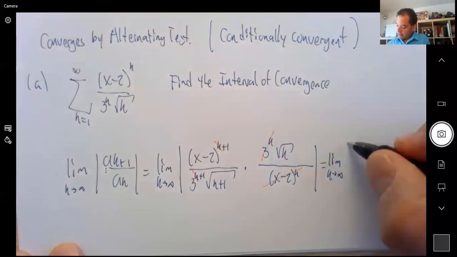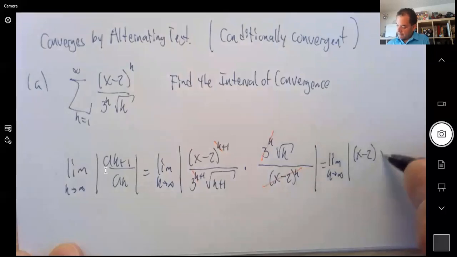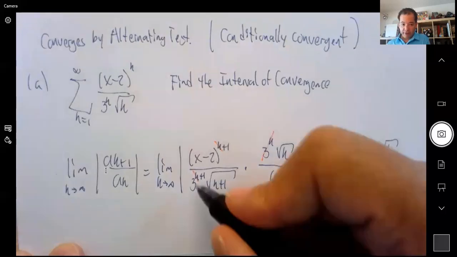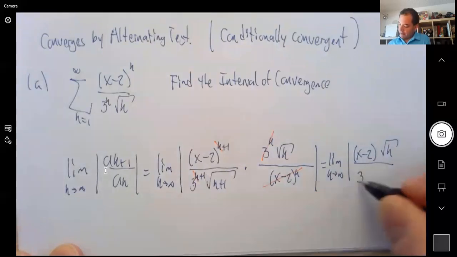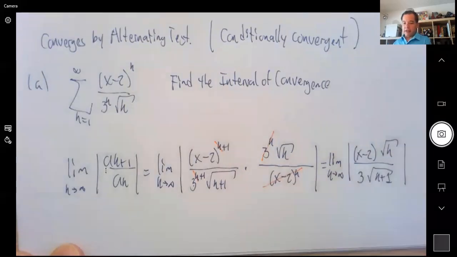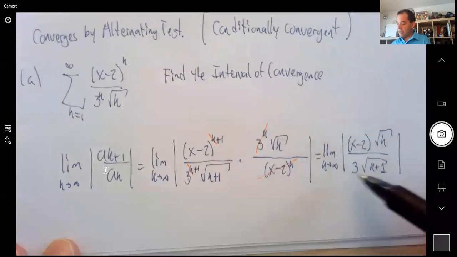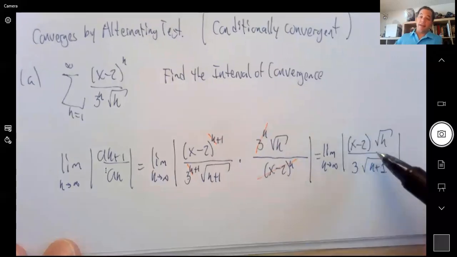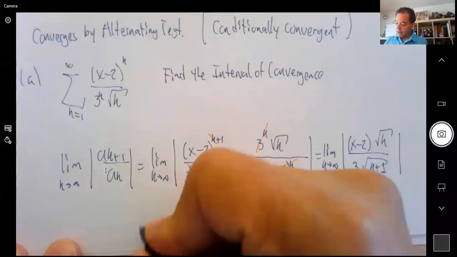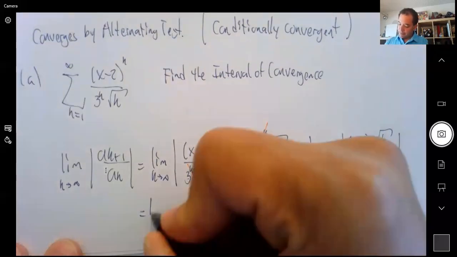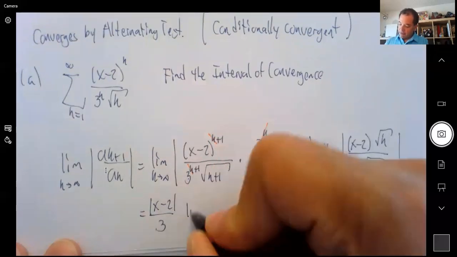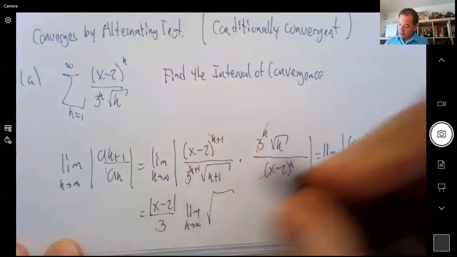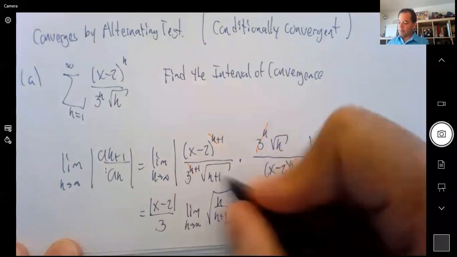So I have 1 times (x minus 2), root k, 1, 3. Don't forget this, right? We canceled the k, but there's another 3 here, 3 to the first power, and a root k plus 1. Then I can take the things that are constant. The limit is with k, so everything that doesn't have k, I can take out of the limit, and that's what I'm going to do. I'm going to take this absolute value of x minus 2, the 3, and then all I need to do is this limit. Notice how I don't have the absolute value bars here anymore because this is positive.